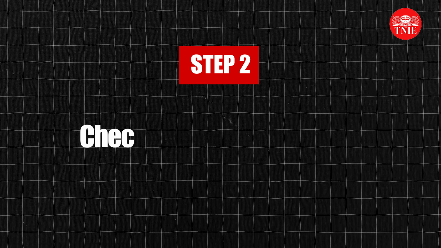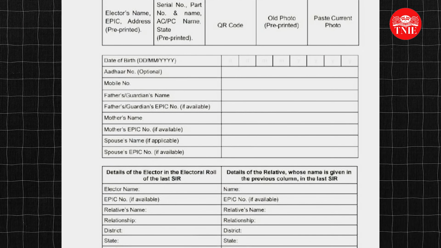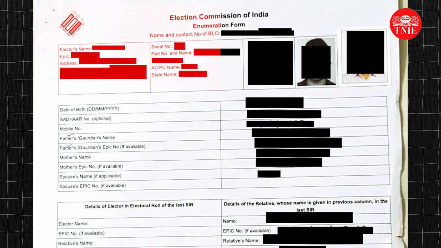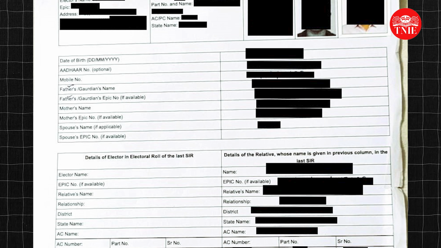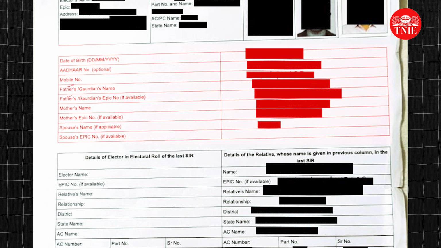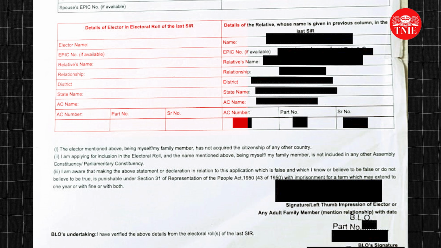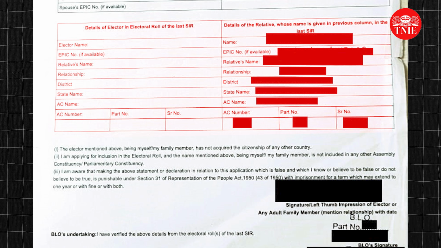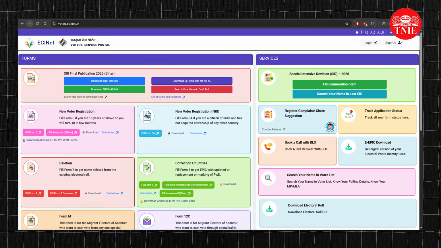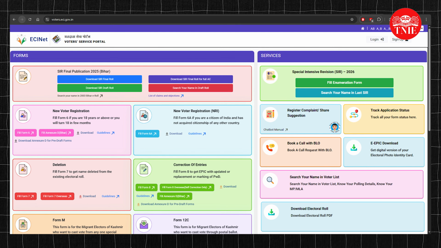Step number 2. Check and fill your details. Once you receive the enumeration form, check it carefully for the already filled in details. Now, you have to fill in the blank fields such as your date of birth, mobile number, names of the parents and EPIC numbers. Filling up the Aadhaar number is optional. Then, you have to proceed to fill in the details from the last SIR which took place between 2002 and 2005. The details include name, EPIC number, relative's name, relationship with them, etc. Again, you can get all these details from the same website.